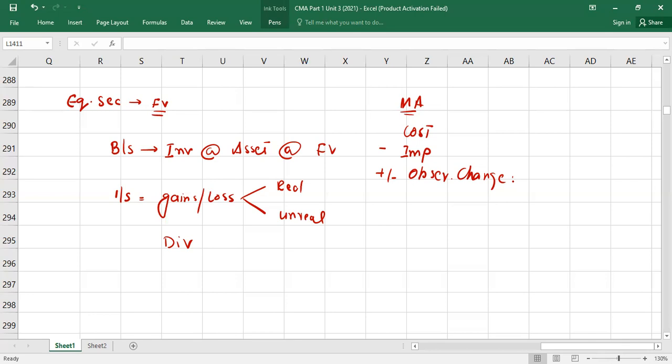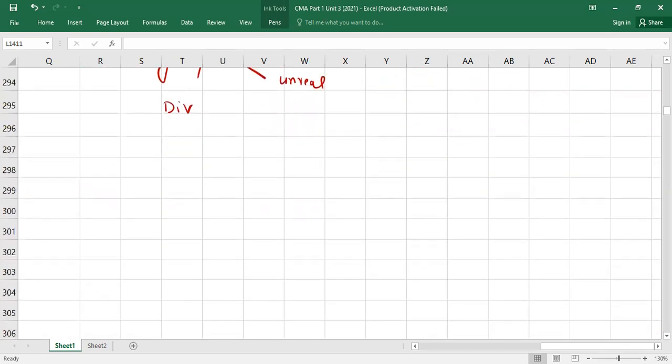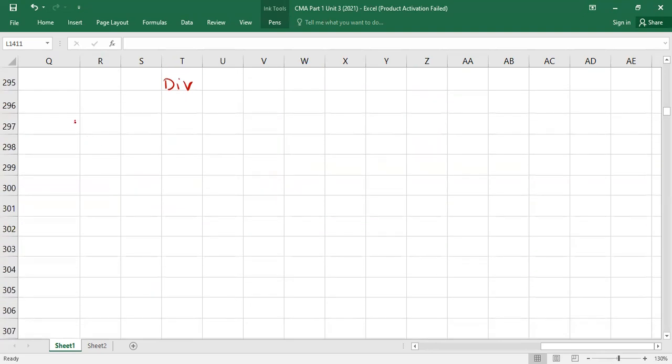This is equity securities, right? Then we discussed debt securities. Under debt securities, we have 3 categories. Category number 1, held to maturity. We didn't discuss anything about this. Category number 2 is what? Trading securities. So this is what I'm going to talk about. Trading securities.